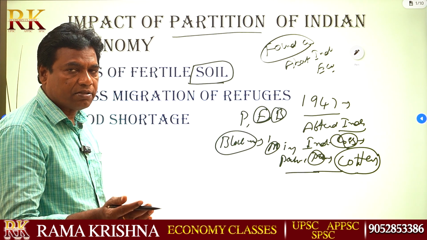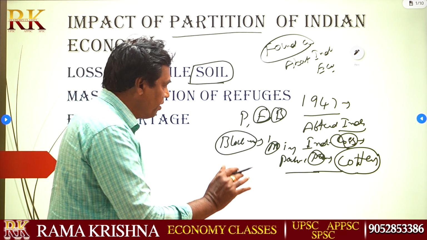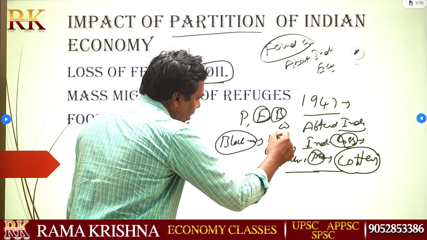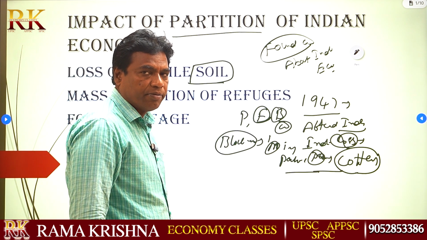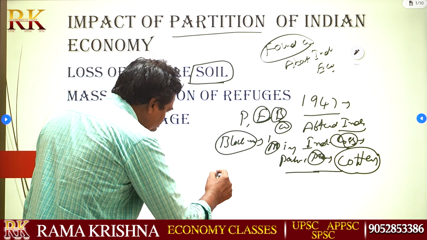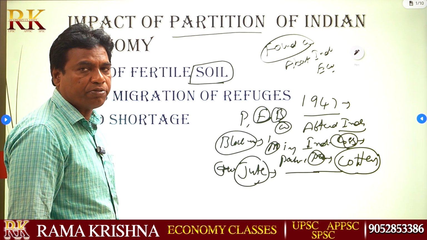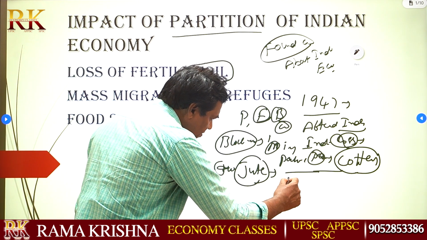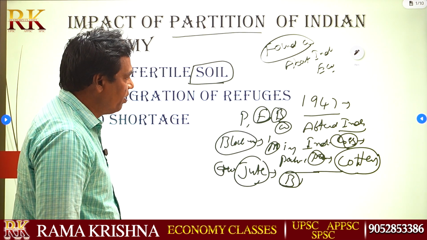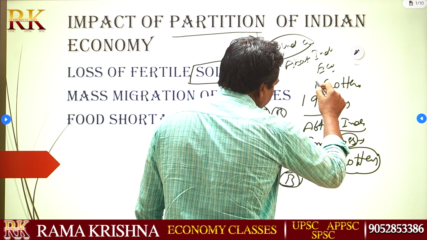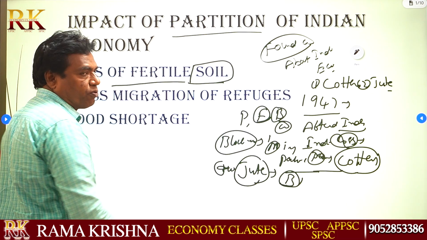When the boundaries were divided, some more land was captured by Pakistan at that time. Next, in the Bangladesh area, most of the jute crop area was captured by Bangladesh. So India lost two crops at that time: number one, cotton; number two, jute. Losses of fertile soil.